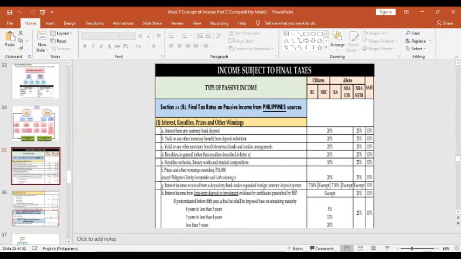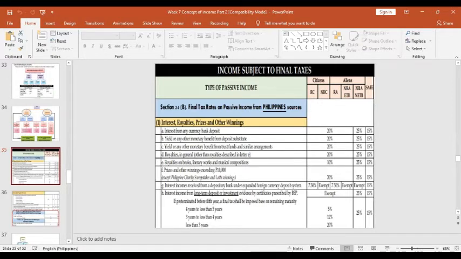From this number one, the basic rate for the final tax, for the resident citizen up to the non-resident alien engaged in trade or business, from letter A to letter F, is 20%. For the non-resident alien not engaged in trade or business, from letter A to letter F, that's 25%. And for the special alien, from letter A up to letter H, that is 15%.